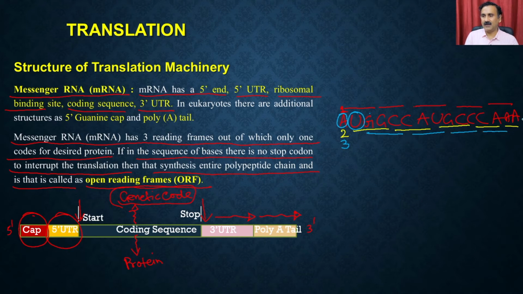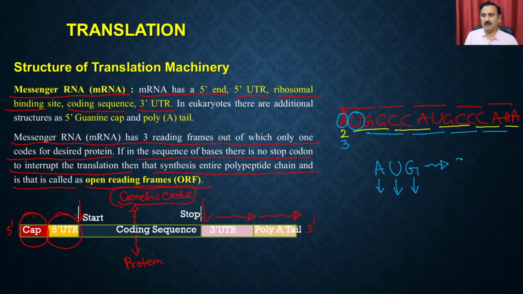Okay, well, you see 1A is left. So this is what happened, right. This means the 3 reading frames can start from different positions: the first reading frame is going to start from A, the second reading frame is going to start from U, and the third reading frame is going to start from G. So technically, a single messenger RNA molecule can potentially give you 3 proteins.